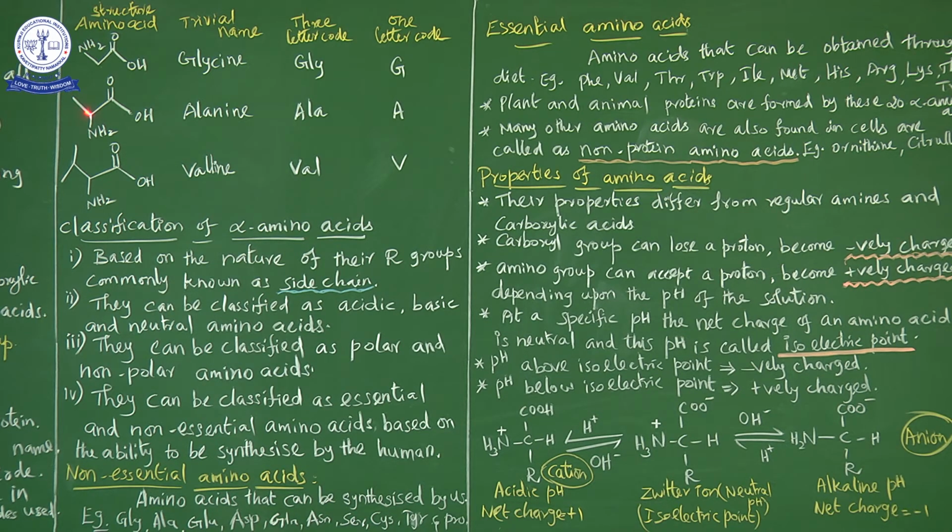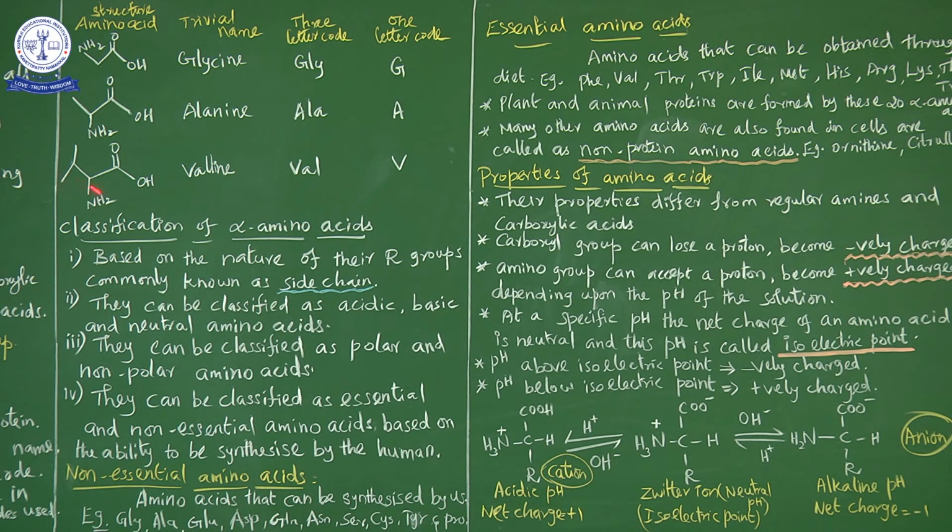And C has 3 valency, 3 bonds present. So the remaining 1 valency is given by hydrogen. So CH, NH2, then C double bond OH. This is the structure for alanine. Its 3-letter code is ALA, the first 3 letters of alanine. And the 1-letter code is the first letter of alanine, A.